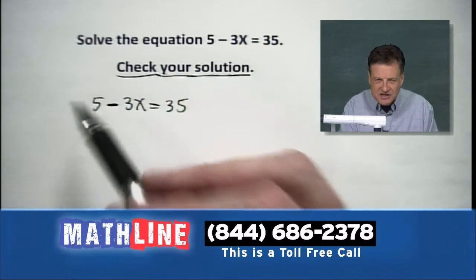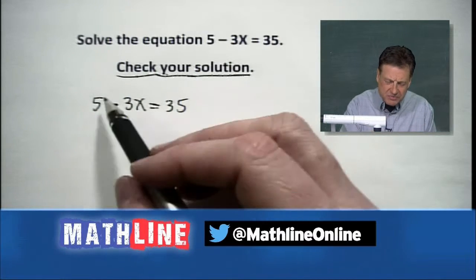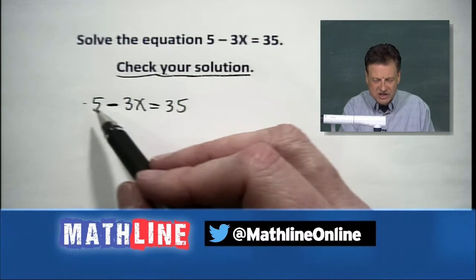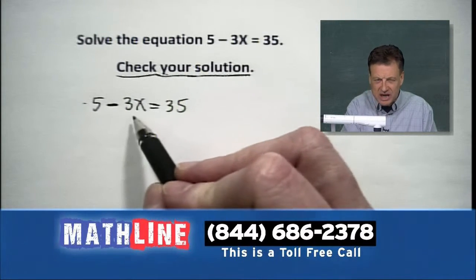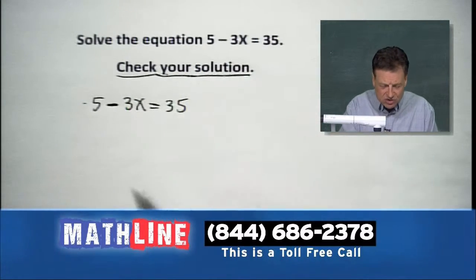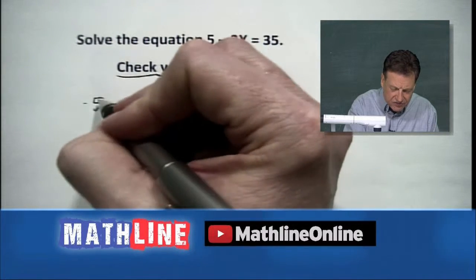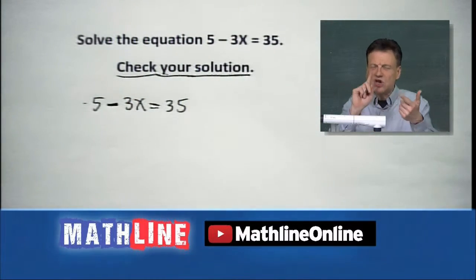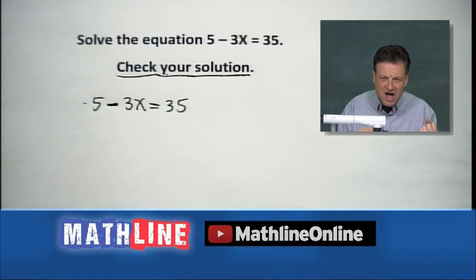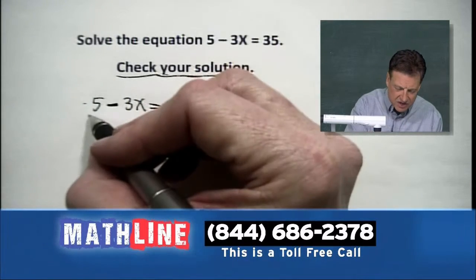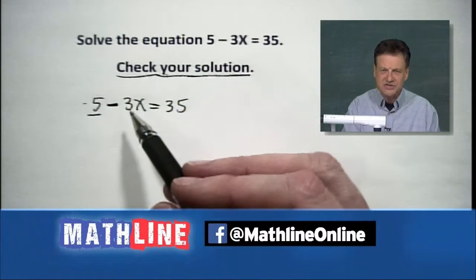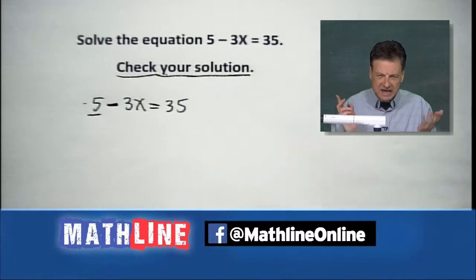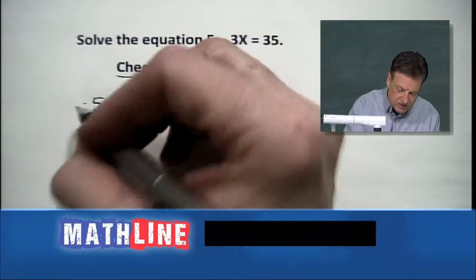The minus is not attached to the 5. Well, it is, so to speak, but it's not in front of it. What matters is this is a positive 5, all right? This minus is really attached to the 3x because that's what we're subtracting. So it only connects the 5 and the 3x. So first things first, don't do 5 minus 3. That's not right. No, no, no. This 5 is its own little entity right there. The 3x is its own entity, so to speak. And then 35 is hanging out by itself over there. So this was a positive 5.